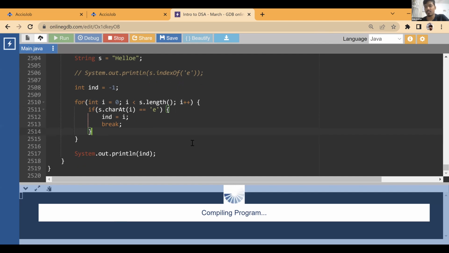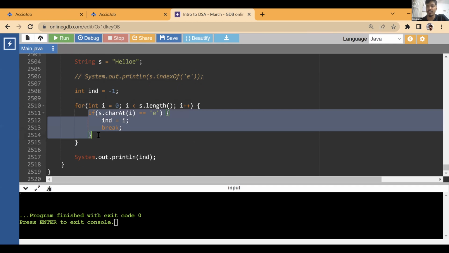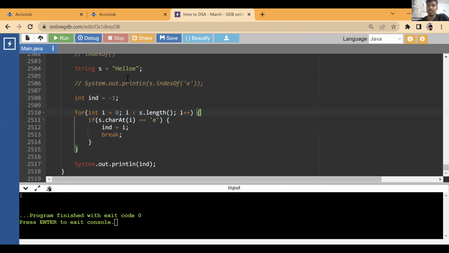So order n, yes, order n. Index of is again an order n operation. This is order n, no concatenation, nothing required, just a simple comparison, but we need to traverse the string. So this is the order n operation. Now, this gives us the first index.